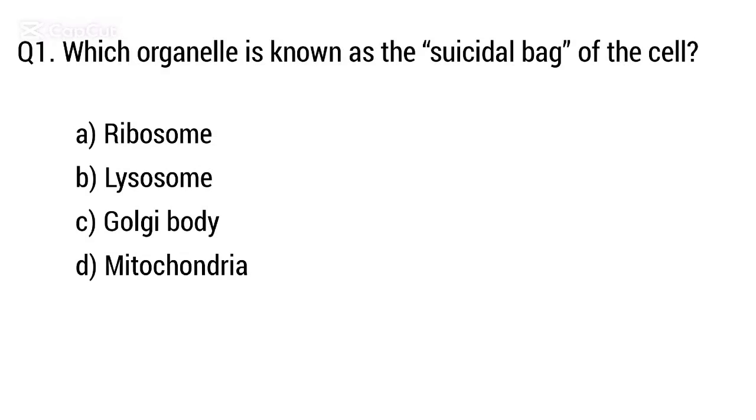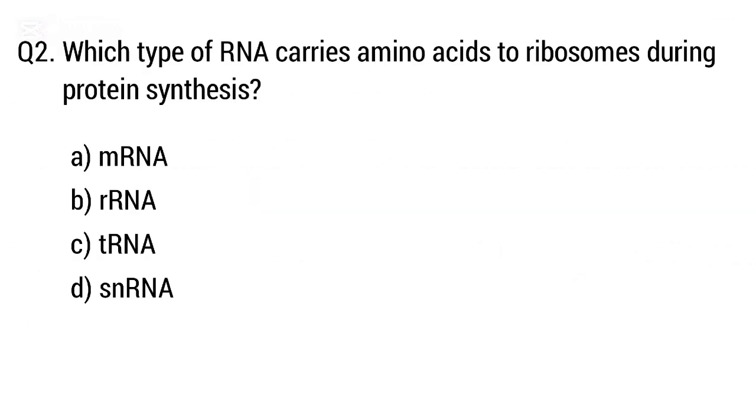Question 1. Which organelle is known as the suicide bag of the cell? The right answer is option B. Lysosome. Question 2. Which type of RNA carries amino acid to ribosome during protein synthesis? The right answer is option C. tRNA.